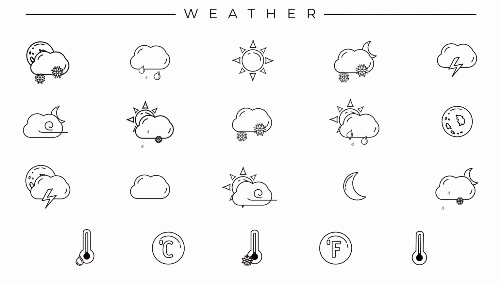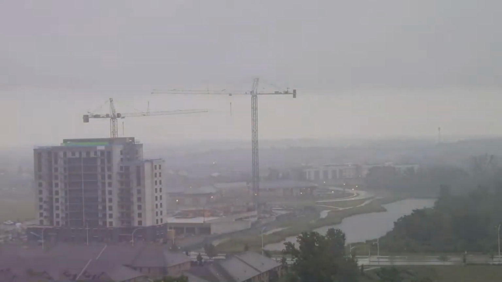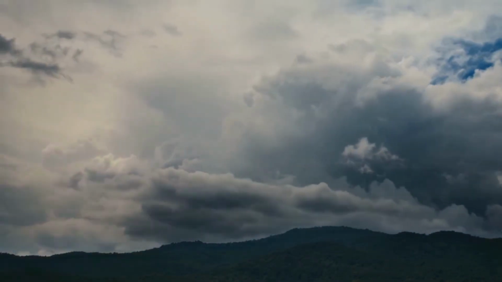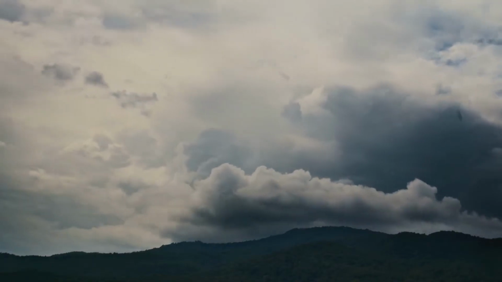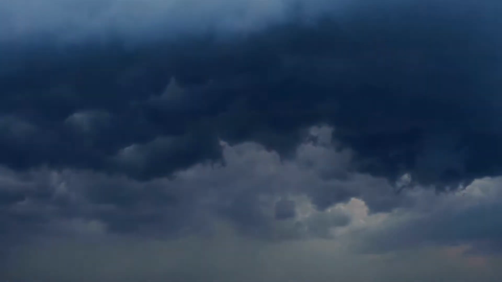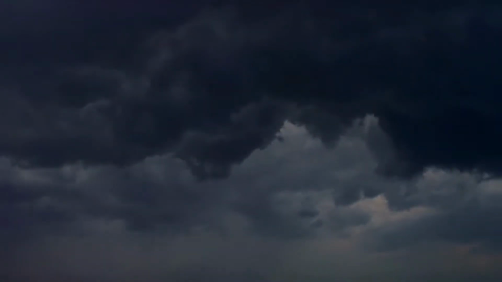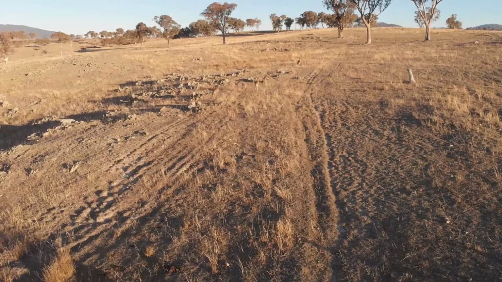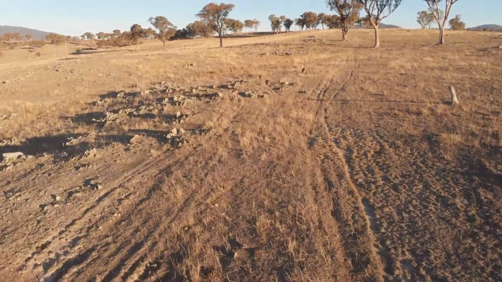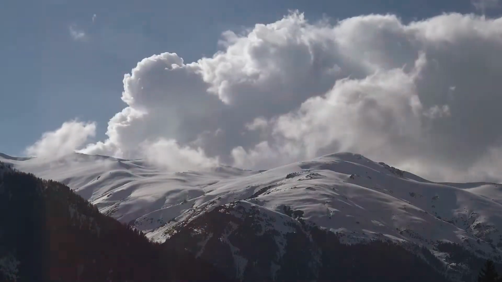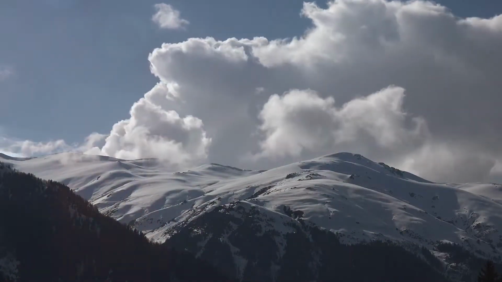Climate. Climate is very different from weather. While weather is all about what's happening today or tomorrow, climate is the average pattern of weather in a place over a long period of time. It doesn't change day to day, but it's based on patterns that have developed over decades or even centuries. For example, if we say that a place has a warm and dry climate, that means that over many years the weather in that place is usually warm and doesn't have much rain. You can think of climate as the long-term pattern of weather in an area.